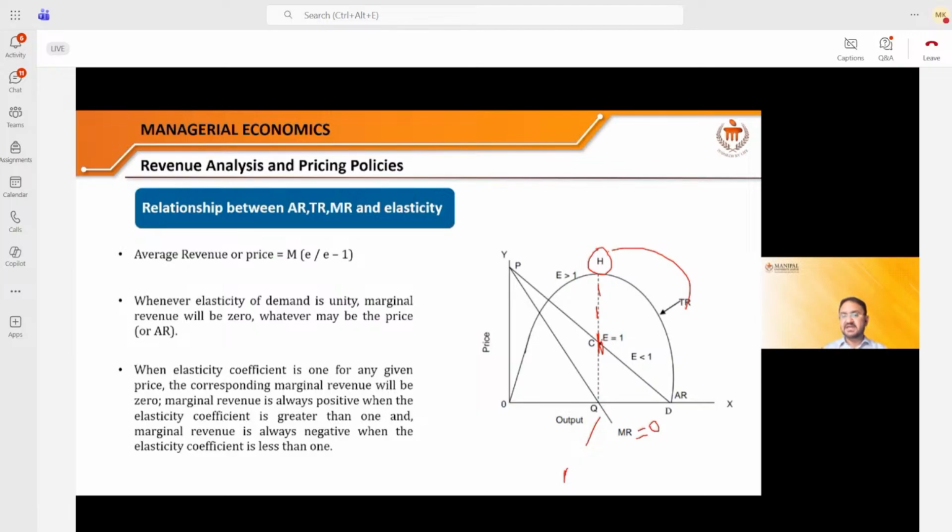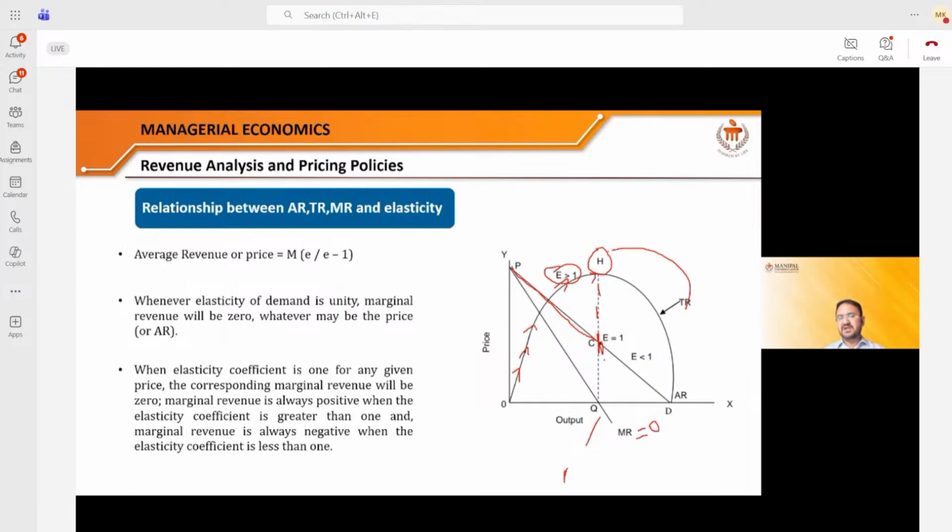Now the important thing, above this point, that means from C to P, elasticity is greater than 1. That means till the average revenue is increasing, elasticity will be greater than 1.